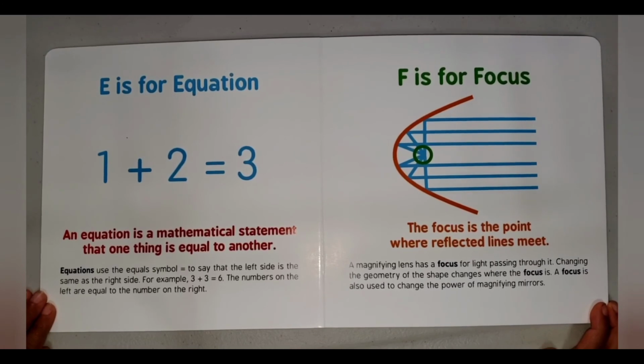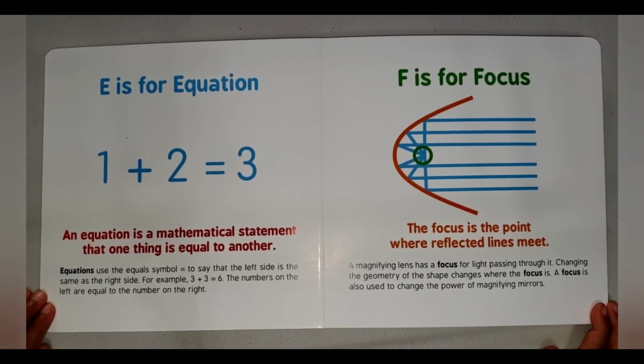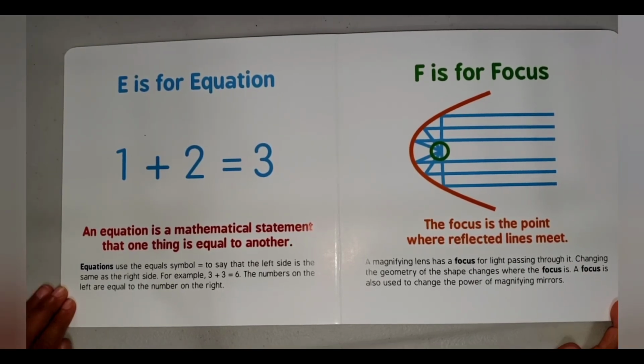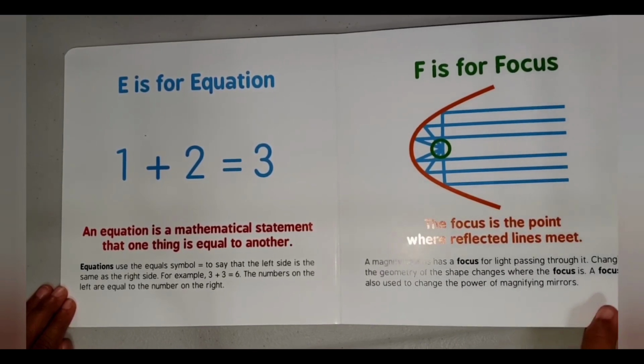F is for focus. The focus is the point where reflected lines meet. A magnifying lens has a focus for light passing through it. Changing the geometry of the shape changes where the focus is. A focus is also used to change the power of magnifying mirrors.